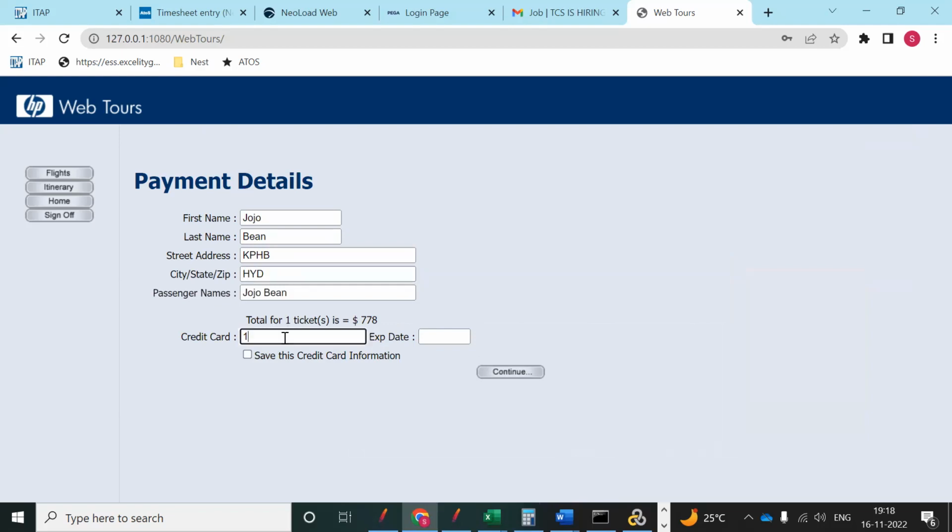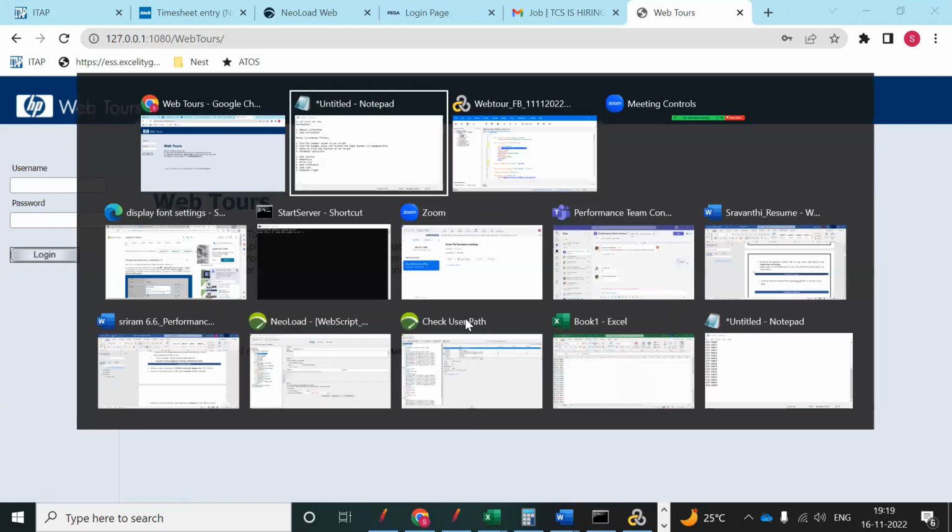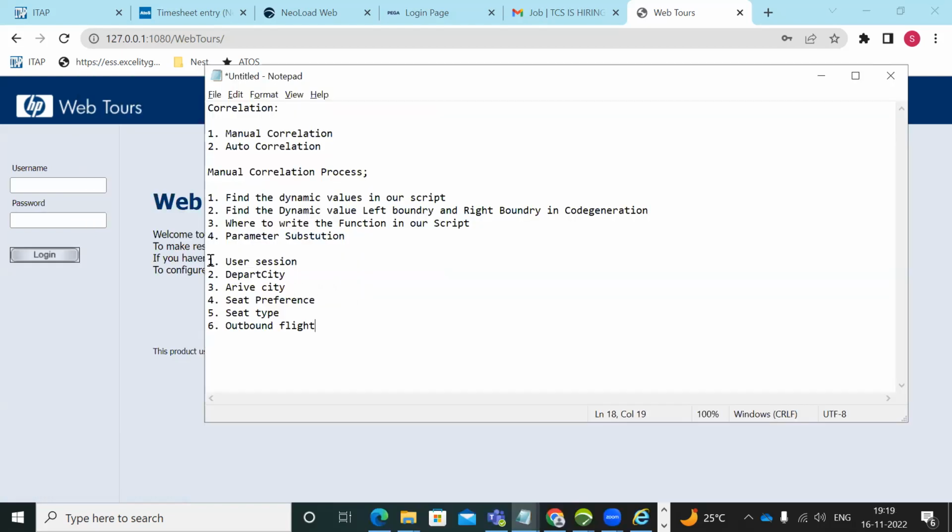So the credit card number and expiry date of the credit card, and click on continue and sign off. So in this application we found these values. The user session values, where are they coming from? You are not entering them, you are not selecting them anywhere. So that value is coming from where? Server side value.